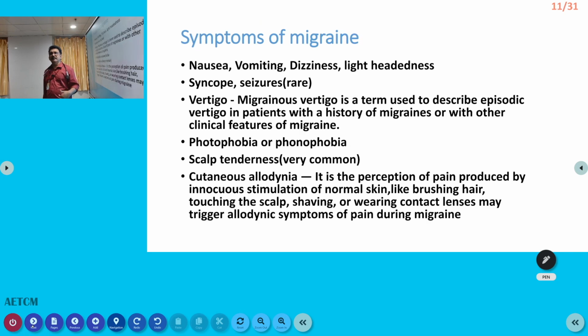We have already seen the symptoms of migraine. The patient can have nausea, vomiting, unilateral throbbing type of headache, photophobia, phonophobia; sound, light, everything they may not like. Scalp tenderness can be there. That is very common. Cutaneous allodynia is there. Vertigo is one of the important features of posterior circulation migraine. So many patients will come with severe vertigo and even weakness, nerve palsies, but they are all part of migraine,